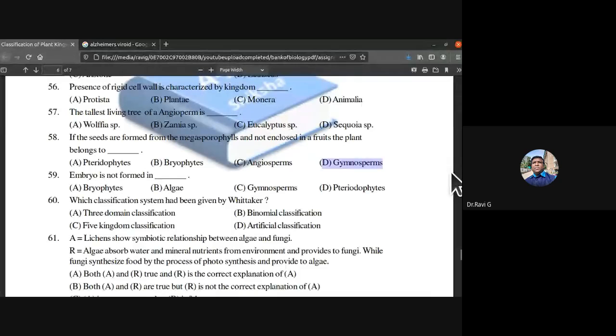See, the seeds are formed from the megasporophylls and not enclosed in a fruit. The plant belongs to gymnosperm. So 58, the answer is D.